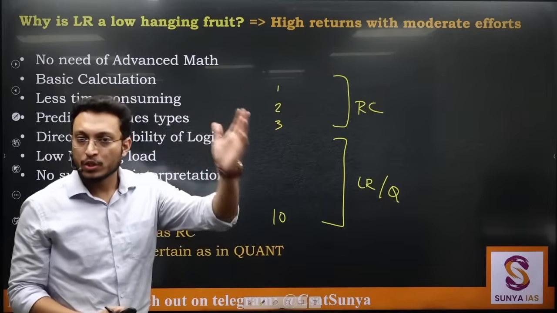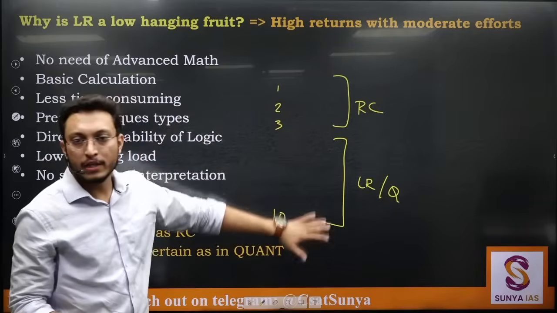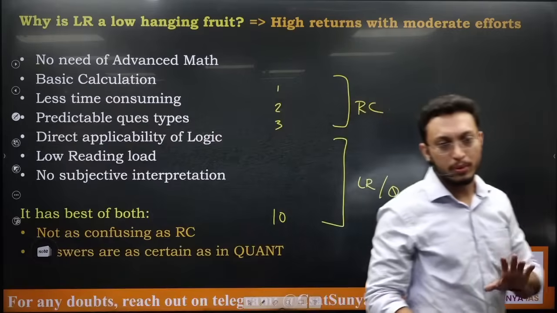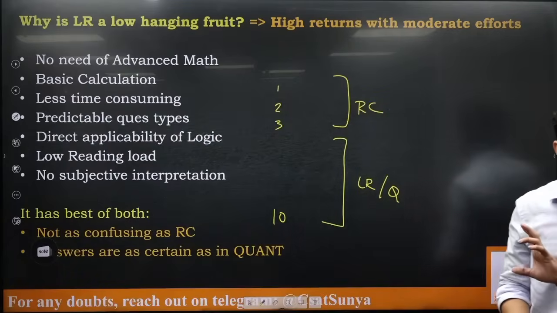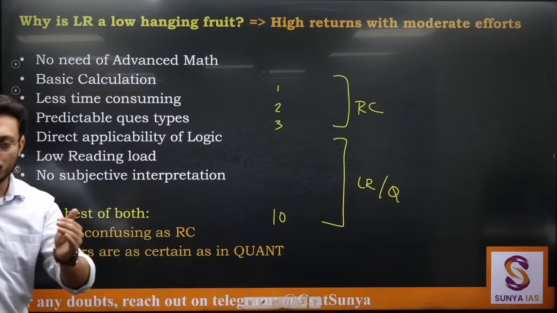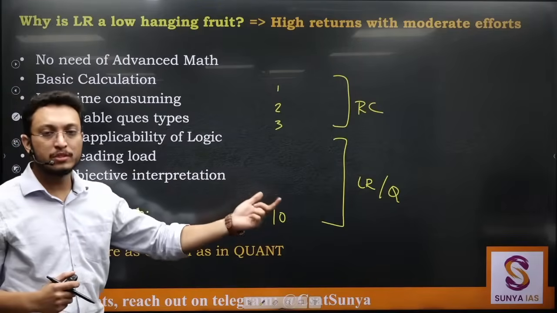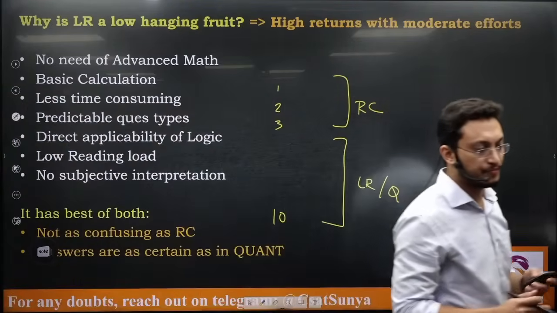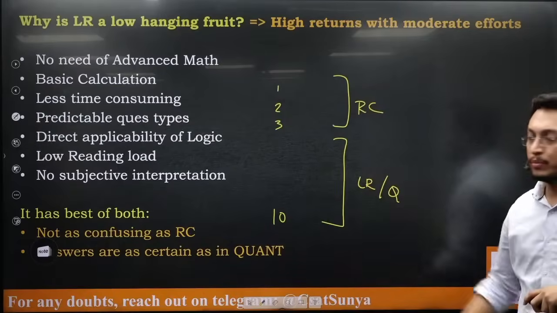And if the paper is quant heavy, normally what you will find is quant questions only. So LR questions are dispersed throughout the paper, so you have to search a little. That's why you might miss one or two questions if your speed is slow. So the problem in LR is that you have to find where the questions are in the paper. This is the only issue that is there, but we'll manage that too.